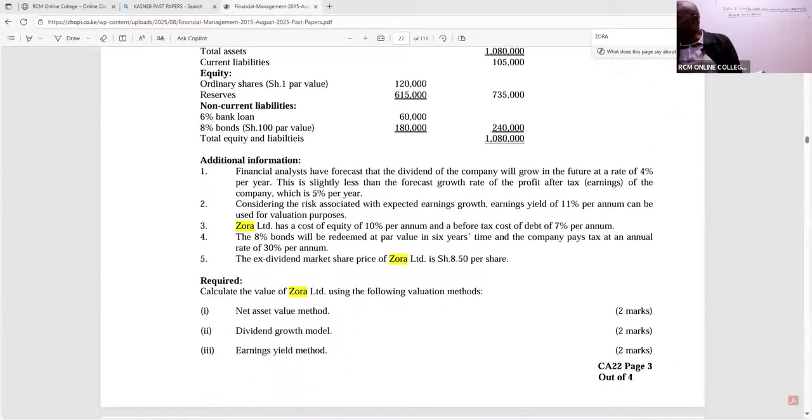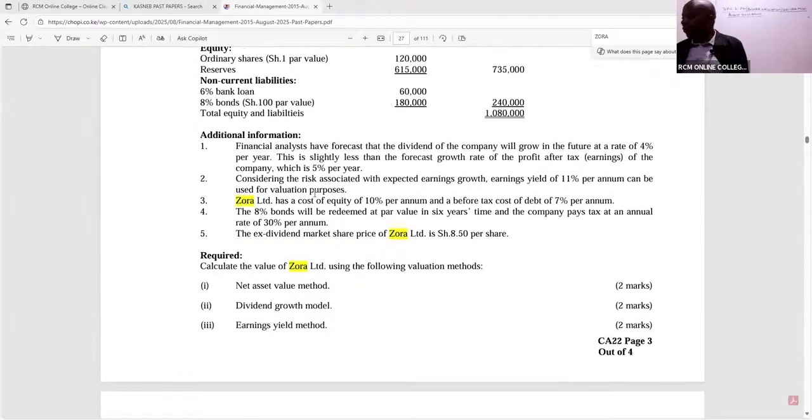So I can see additional information. Financial analysts have forecast that the dividend of the company will grow in the future at a rate of 4% per year. This is slightly less than the forecast growth rate of the profit after tax of the company, which is 5% per year. Note 2, considering the risk associated with the expected earnings growth, an earnings yield of 11% per annum can be used for valuation purposes.